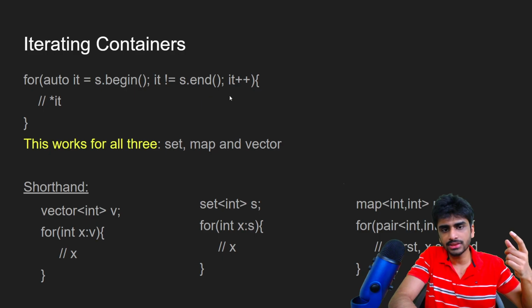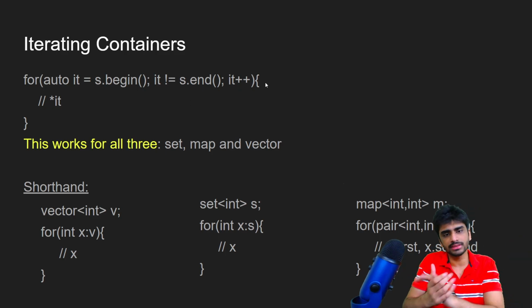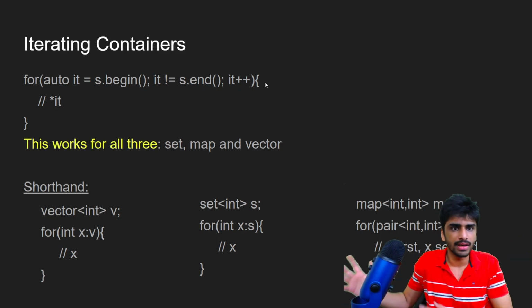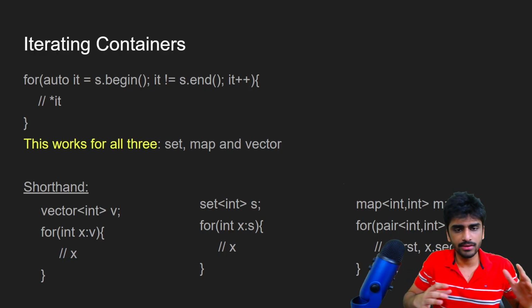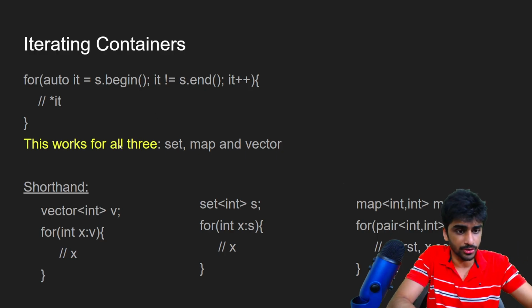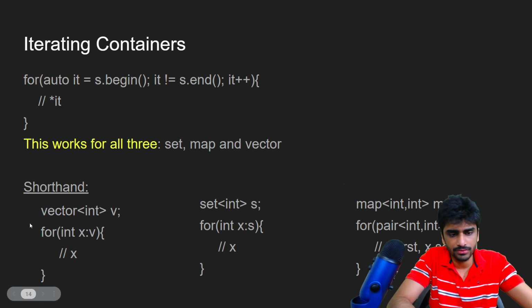This works because s dot end is the iterator to a non-existing element, right? So whenever it becomes equal to s dot end, that means we are at the end of the set or vector or map, and we don't have to continue the loop anymore. So that's how we can iterate a container, and it works for set, map, and vector, all three of them.